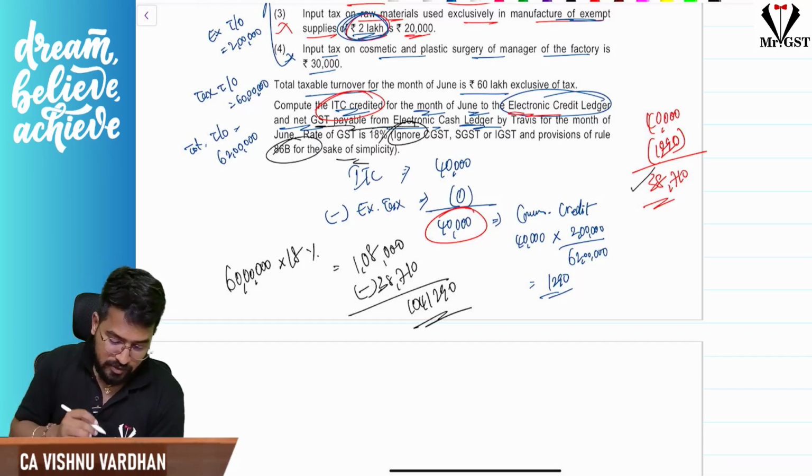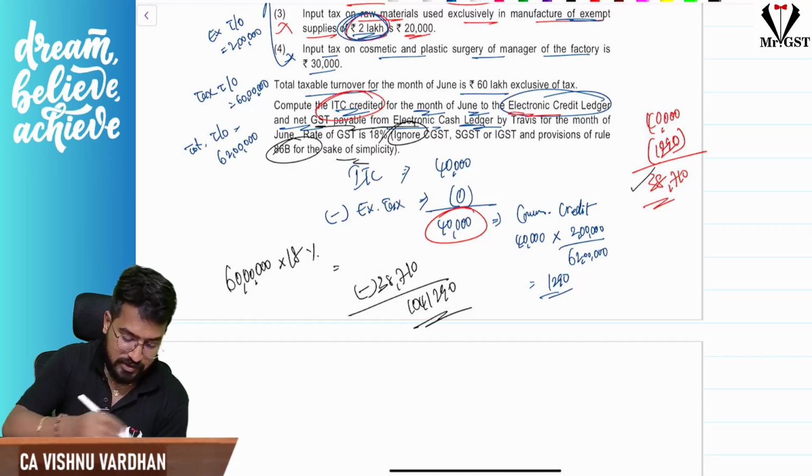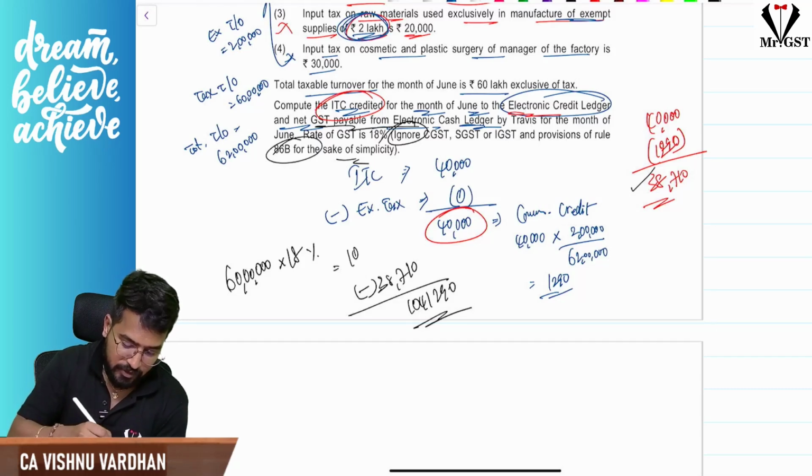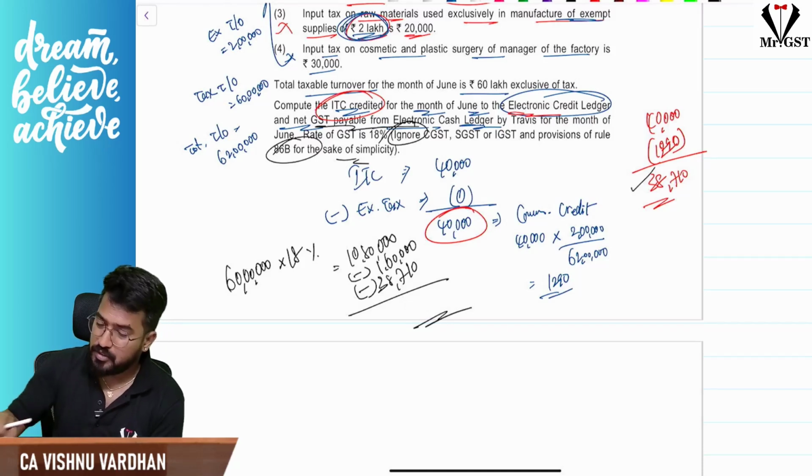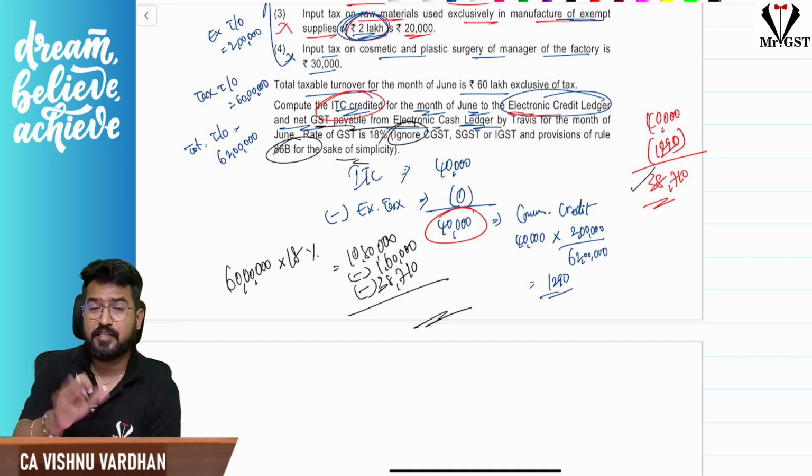Late night recordings, brain is not working. Correct. Sorry. 60 lakh into 18%. Correct. 10 lakh 80,000. Okay. Minus 38,710, and minus there is opening balance of 1 lakh 60,000. I forgot that. 1 lakh 60,000 opening balance is also there. So, extremely sorry, calculation error, not conceptual error.